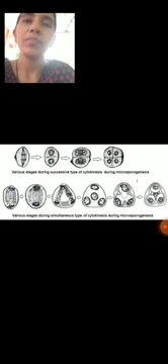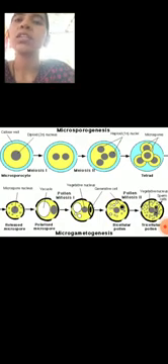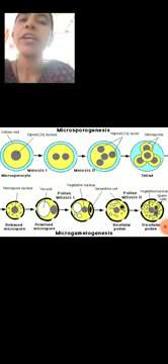Next is cytokinesis. During the meiotic divisions of the microspore mother cell, the wall formation may take place in two ways. The first one is the successive type, and the second one is the simultaneous type.